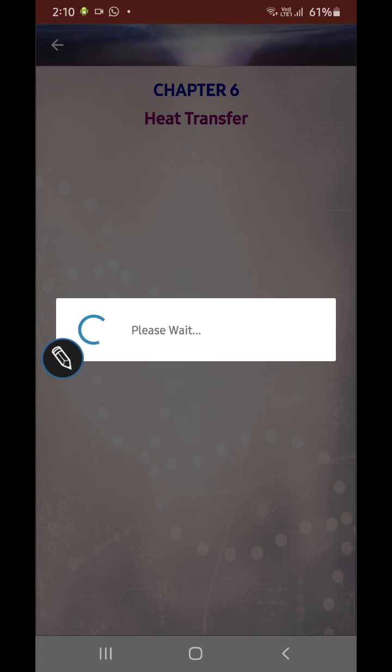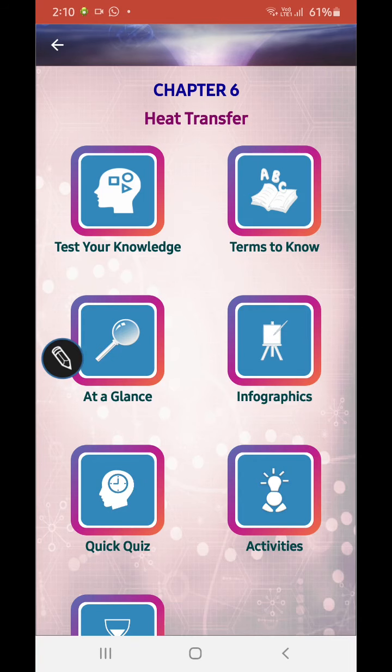Nothing to read in the chapter. Only the types of expansions you need to learn and nothing else. Okay. And this change of states you all know already.